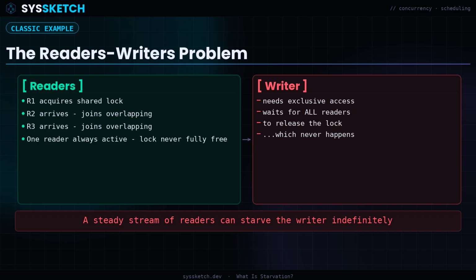The classic textbook example is the readers-writers problem. Multiple reader threads can safely hold a shared lock at the same time since they're only reading, not modifying anything. The trouble starts when readers keep arriving in an overlapping stream. As soon as one reader releases the lock, another has usually already grabbed it, so the shared lock is almost never completely free. Meanwhile, a writer thread needs exclusive access, which means it has to wait for every single reader to finish before it can proceed.